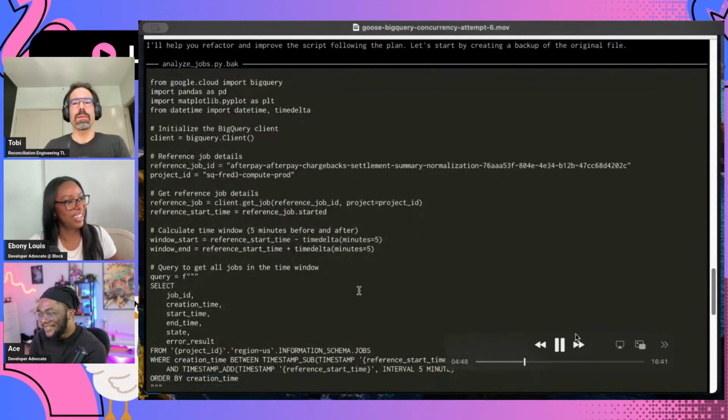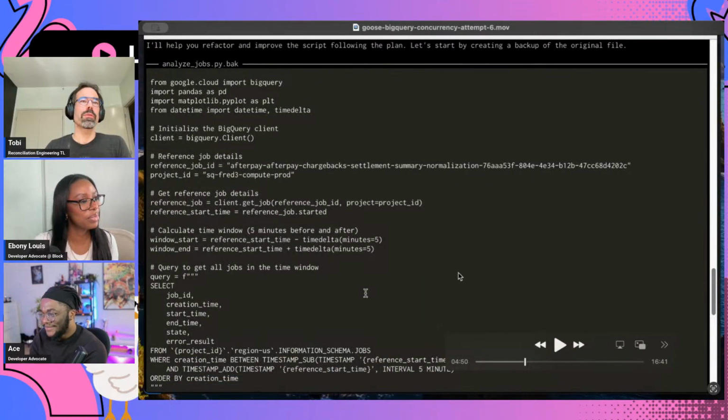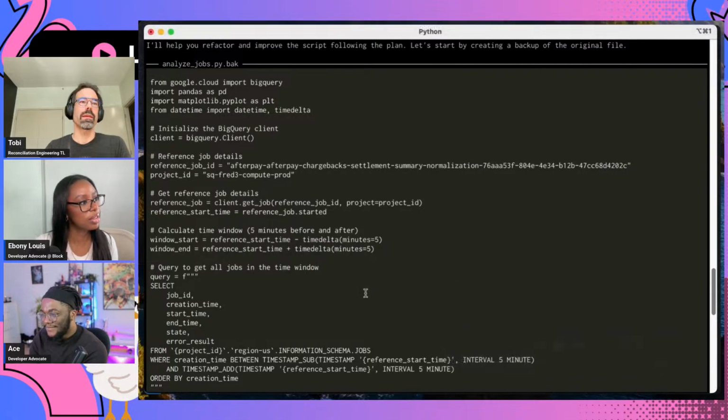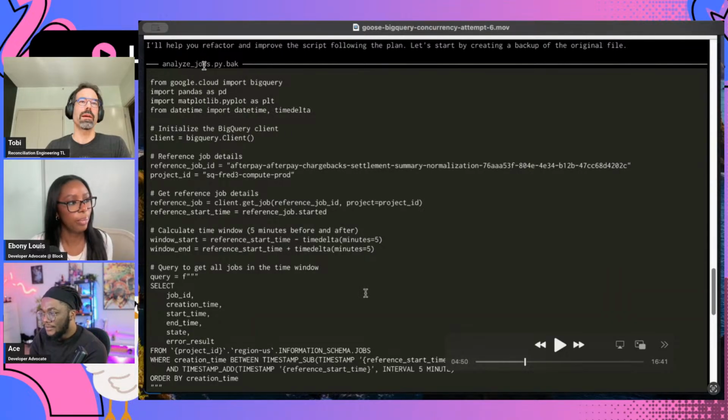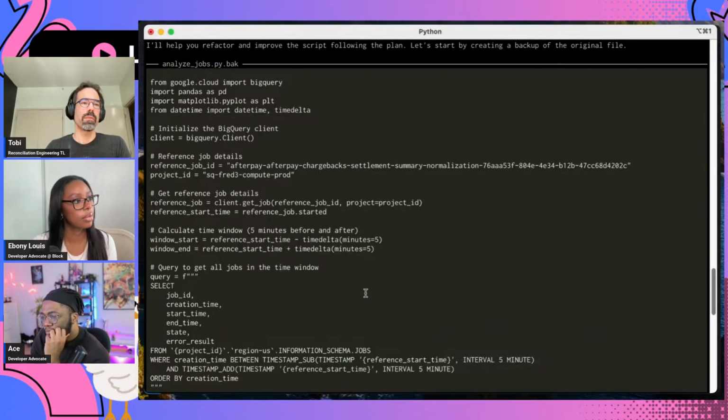Another thing I found interesting now is that I asked it to make changes to the script, and what it did is create a backup of the current file with this name, analyzejobs.py.back. I found it interesting how it took different approaches there. Sometimes it likes to number them, just like V1, V2, V3.